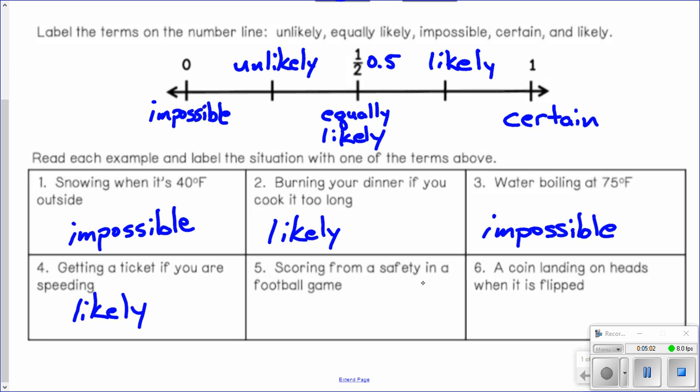Scoring from a safety in a football game. If you don't know anything about football, you're going to have a really difficult time with this question. But I will tell you that it is unlikely to score from a safety. It doesn't happen very often in football. How about a coin landing on heads when it's flipped? There's an equal chance of it landing on heads or tails, so that would be equally likely.